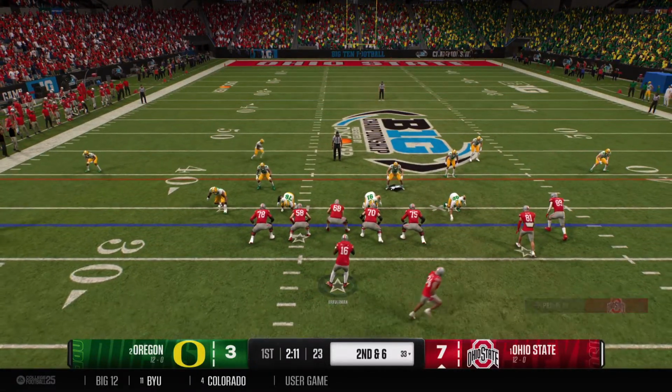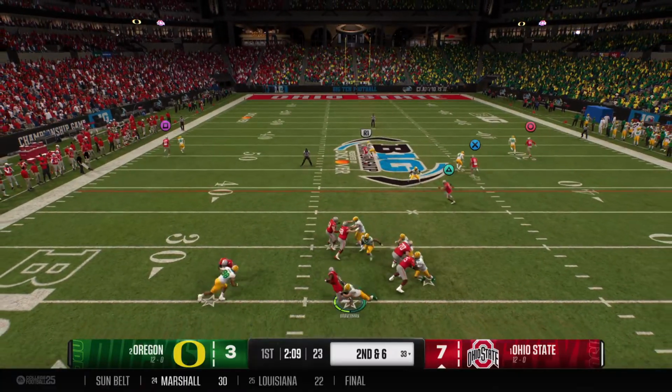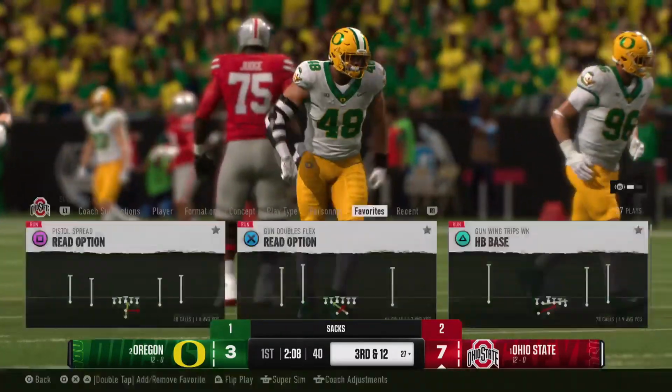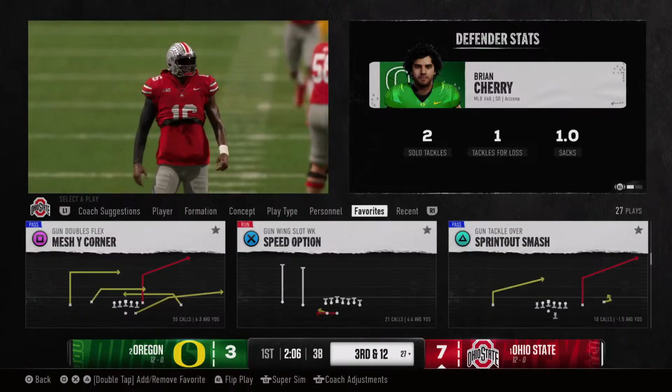Back goes in motion now. Let's see how the defense adjusts. Defense is coming after him. And the sack is made. That's a nice play there by the sophomore.